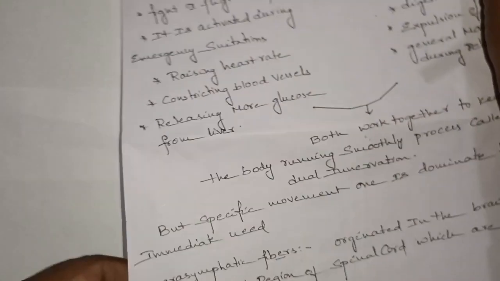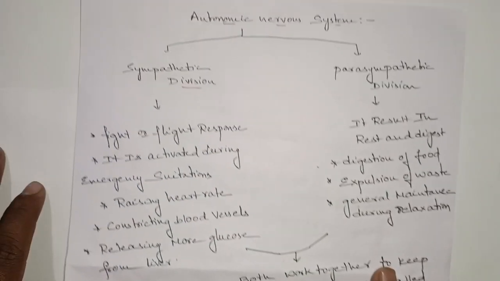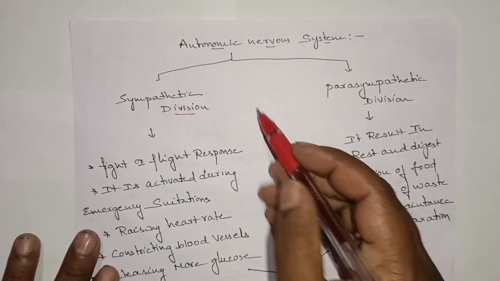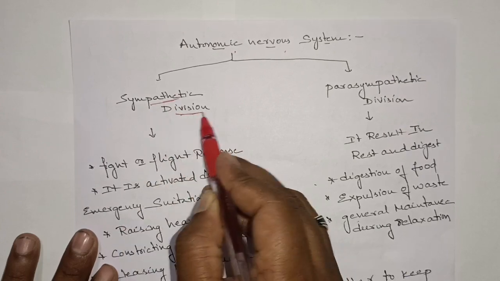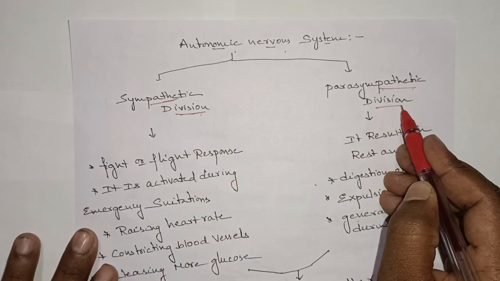Next, in the autonomic nervous system, again we divide into two parts, sympathetic division and parasympathetic division.